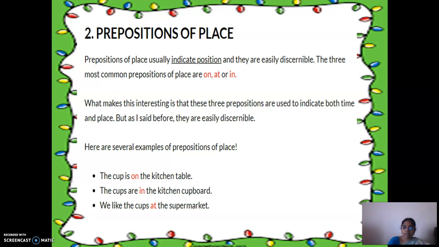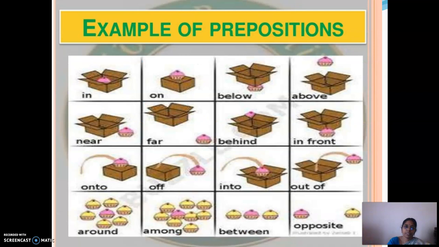On, in, and at are used both as time as well as in place. So example prepositions are given here: on, in, below, above, near, far, behind, in front of, onto, off, into, out of.